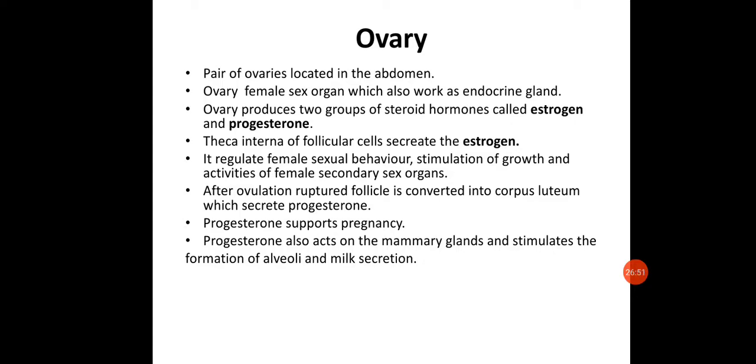So mainly the female ovary consists of dual functions, that is functioning as an endocrine gland and also as a primary sex organ, as it will be secreting the ovum as a primary sex organ, and it will be secreting some hormones as an endocrine gland. The main hormones which are secreted by it are two types, that is estrogen and the progesterone. Estrogen is basically secreted by the follicular cells of the follicles, right? Internal follicular cells. Now this estrogen will be responsible for the development of the female sex organs and the stimulation of the growth and also for their activities, okay.